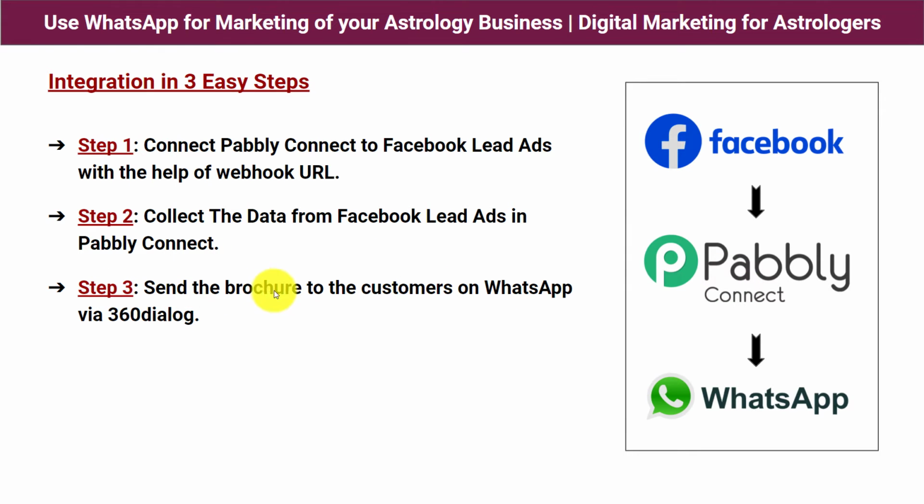Step number 3 says send the brochure to the customers on WhatsApp via 360 dialog. So in the last step, we will be sending the customers the link of the brochure with the message. But guys, here we are not integrating WhatsApp. Instead, we are integrating 360 dialog. Why? Because WhatsApp does not allow you to send messages directly. For that, you have to use another software, that is the official API of WhatsApp, which is 360 dialog. Okay, guys. So let's start with the process now.